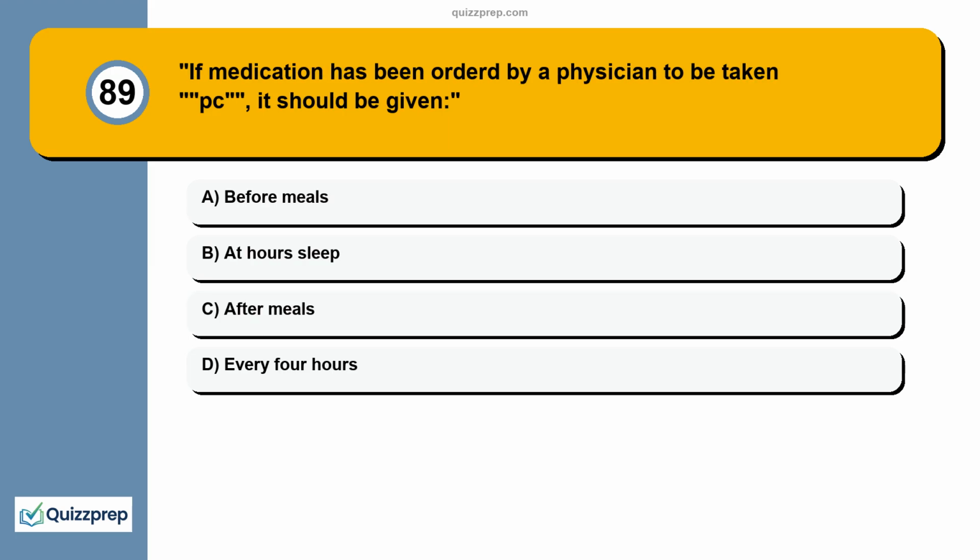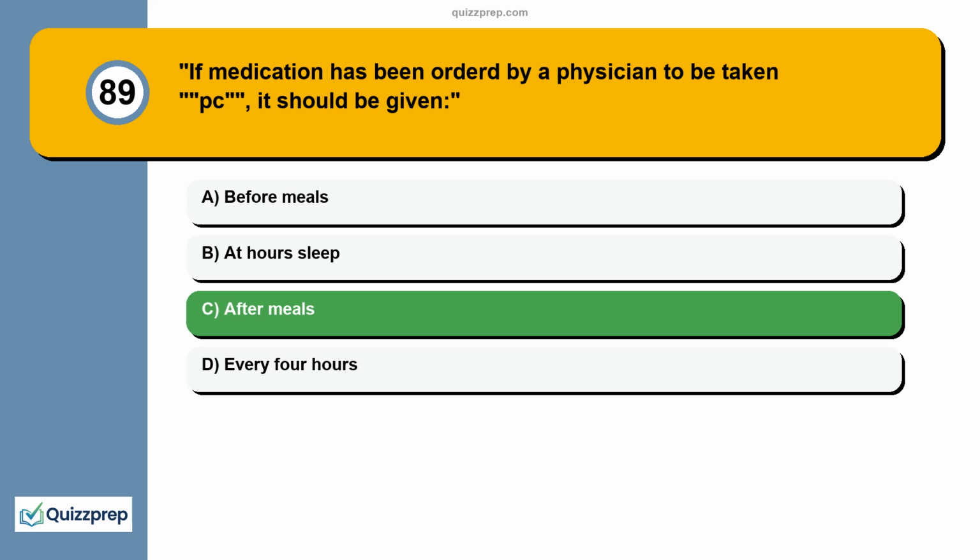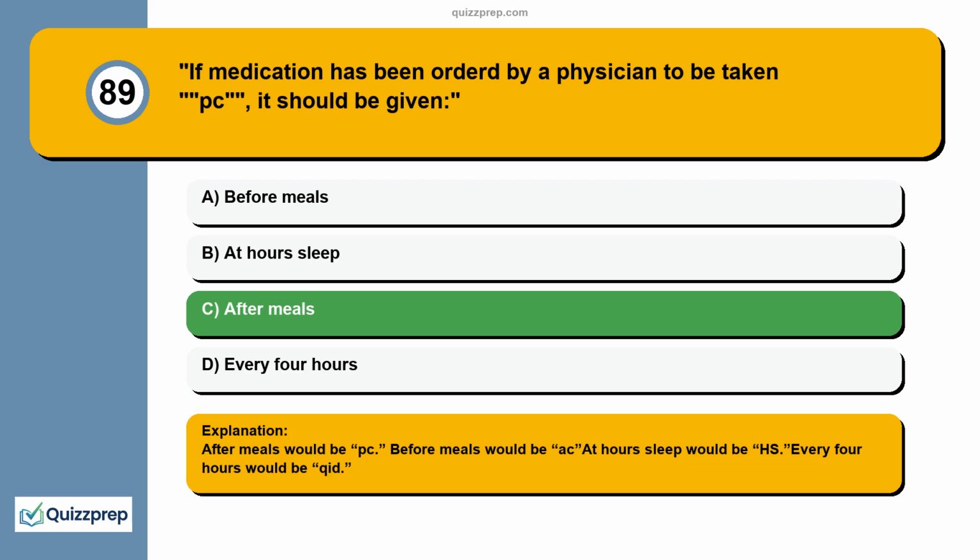Question 89. If medication has been ordered by a physician to be taken PC, it should be given before meals, at hours sleep, after meals, every 4 hours. After meals would be PC. Before meals would be AC. At hours sleep would be HS. Every 4 hours would be QID.